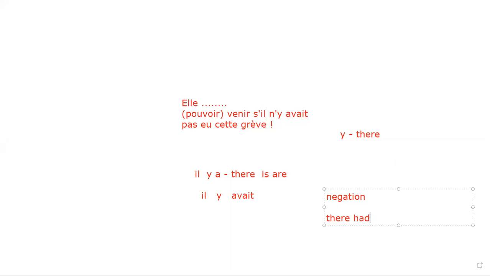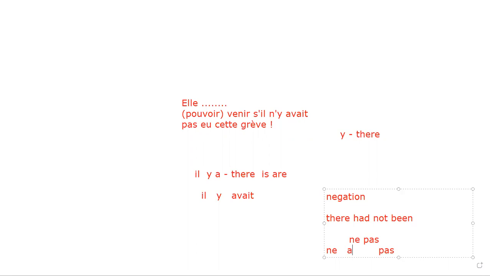There had not been. One thing you have to understand, negation in French is always ne and pas. Negation is always, we have ne and pas. And between ne and pas, negation is always ne pas. Repeat after me, ne pas. And always you have to understand, between ne and pas we have to insert the verb.